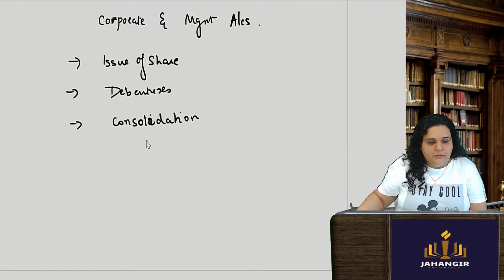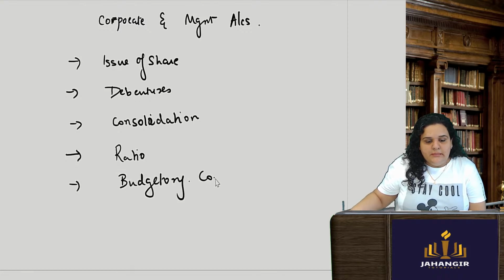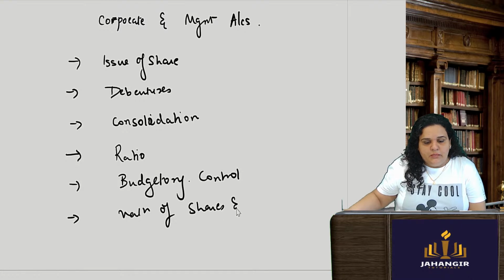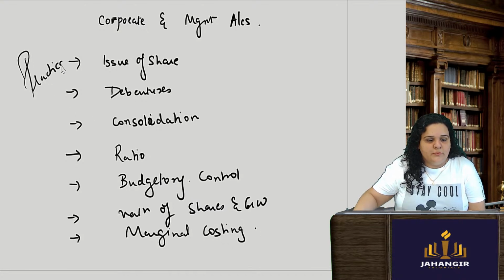Then in part B, we have ratio analysis, budgetary control, valuation of shares and goodwill, and yes, marginal costing. Okay, more practical in nature. These are the particular chapters from which more practical questions are asked.